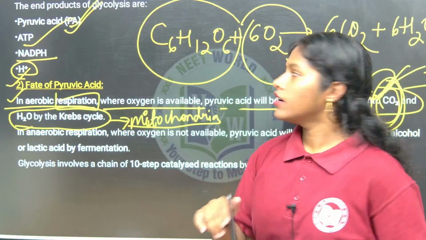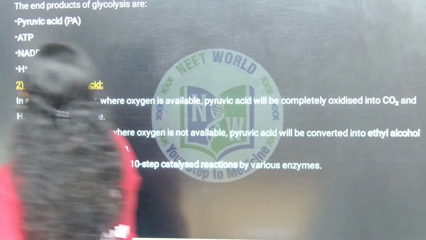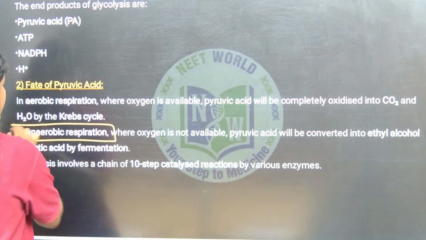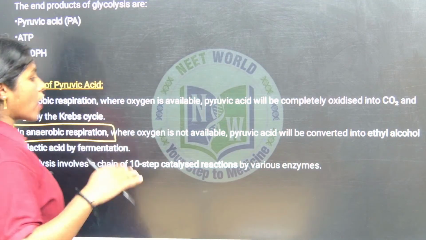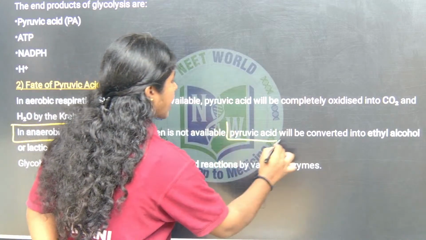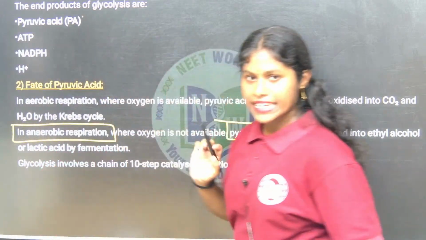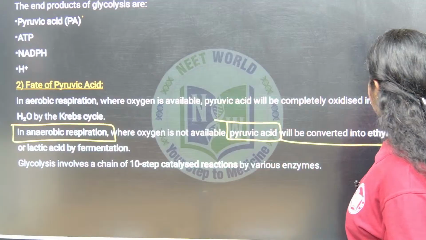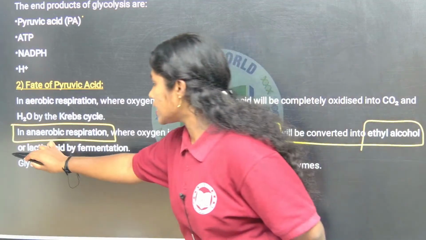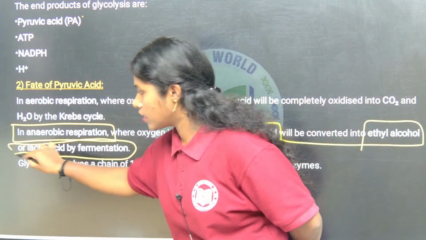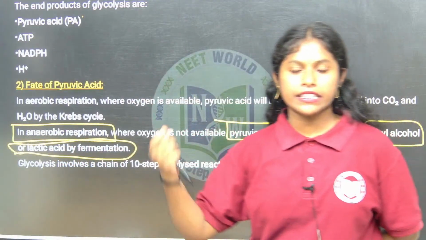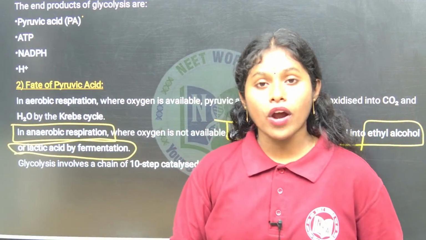Let's see. In anaerobic respiration, which means there is no availability of oxygen, whatever pyruvic acid is there will be converted into ethyl alcohol and lactic acid by the process of fermentation. So when some people do vigorous exercise, what will happen?